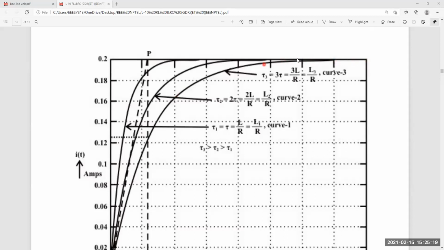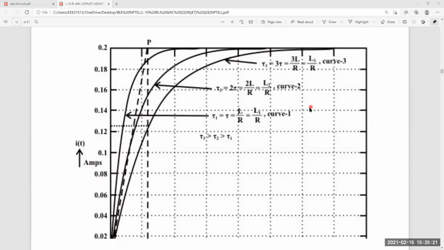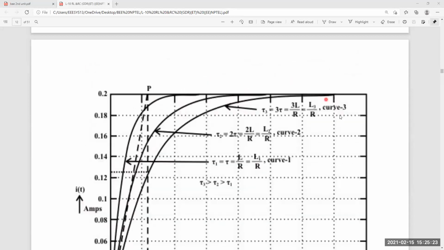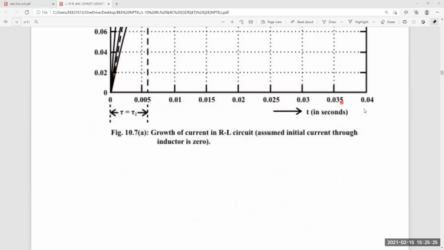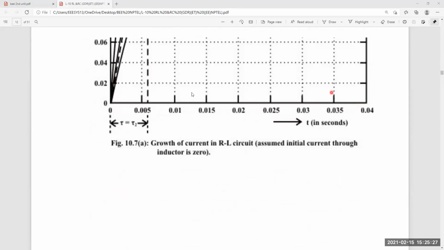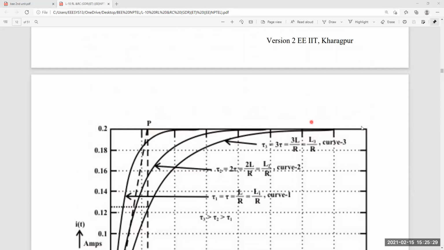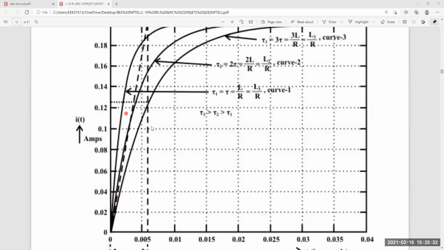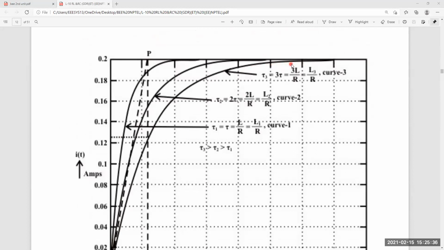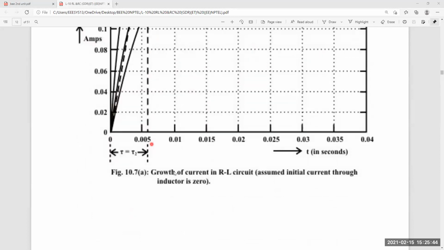The maximum current flows through the inductor, i of t is maximum, at t tends to infinity. Understood? If the current through the inductor is maximum, it acts as a short circuit. In that case, what is the voltage across the inductor? 0. Under short circuit condition, the voltage across the inductor is equal to 0.